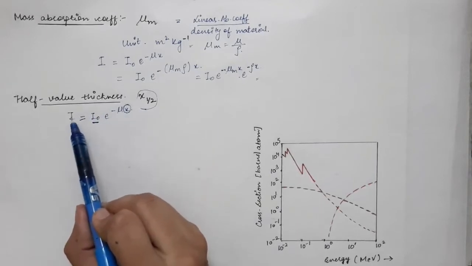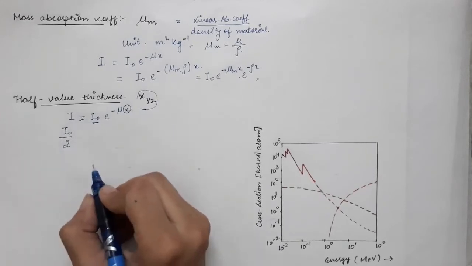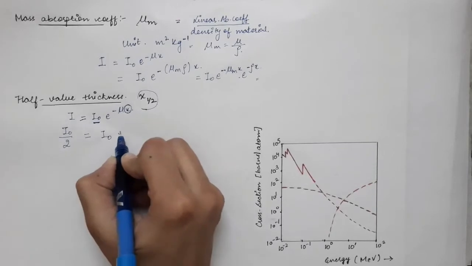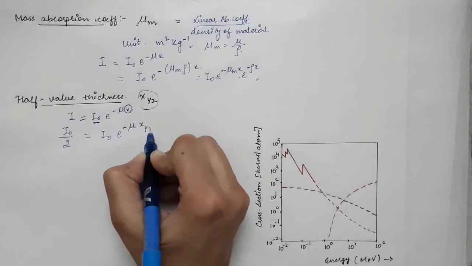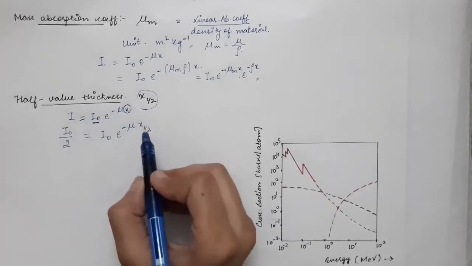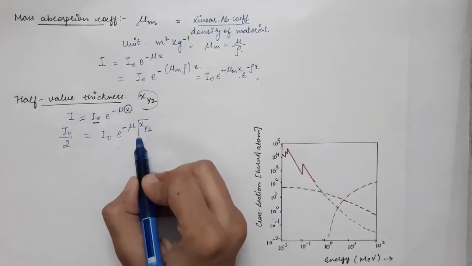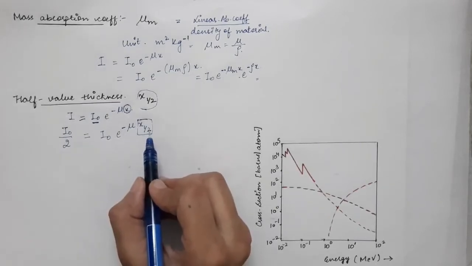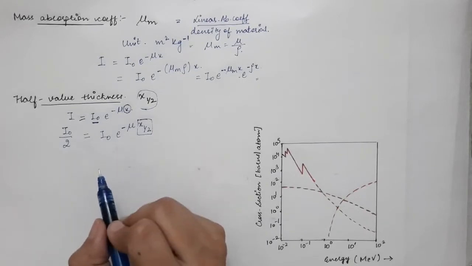So when you put I as I0 divided by 2, so the intensity reduces to half of its initial value, this will be equal to I0 into e power minus mu, and instead of x we can write x half. So x half represents the half value thickness of the material. We have written half in the subscript. So this is a particular thickness inside the material at which the intensity of the gamma beam reduces to half of its initial value.